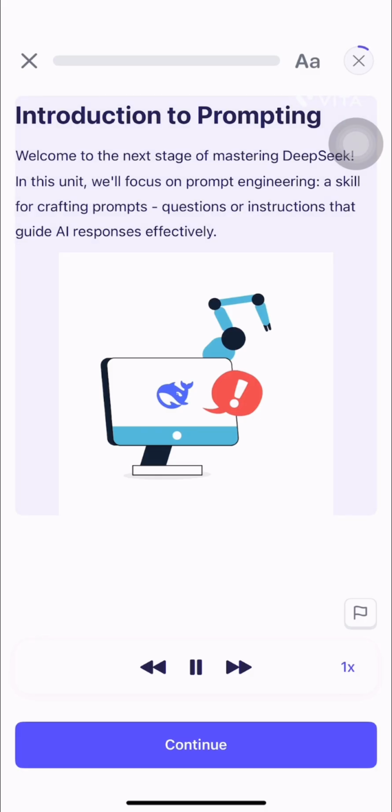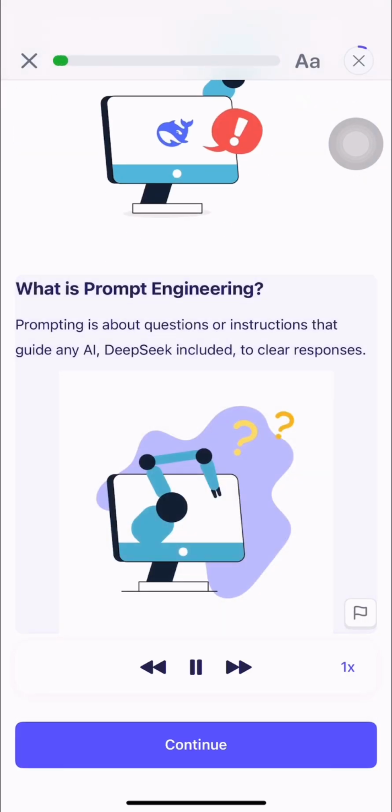Introduction to Prompting. Welcome to the next stage of mastering DeepSeek. In this unit, we'll focus on prompt engineering, a skill for crafting prompts, questions or instructions that guide AI responses effectively. What is prompt engineering? Prompting is about questions or instructions that guide any AI, DeepSeek included, to clear responses.